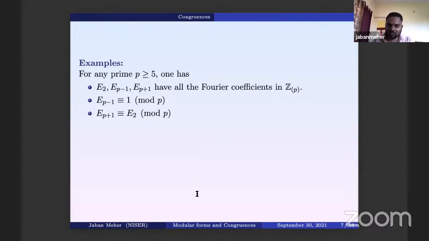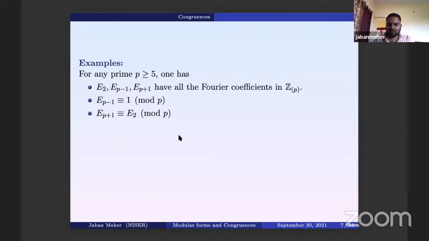That means if you have a Fourier expansion, even if you do not know whether they are modular forms or not, if the coefficients are in Z_P, you can talk about whether these two q-series are congruent or not. This is what I have in the third example. Although E_2 is not a modular form, you can still talk about the congruences. That is why I have written it here.